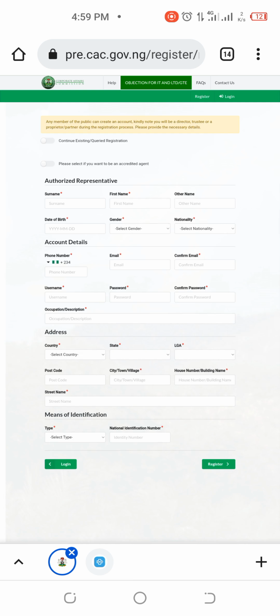So they are all the same form. Actually, you can see it's the same thing. You can see the first tab here is continue existing or queried registration. This actually applies to accredited agents. When you are applying for registration, it might be queried or not. If you do things right, it won't be queried. So if you want to apply as an individual, you don't have any need of switching these tabs. You just fill the form.